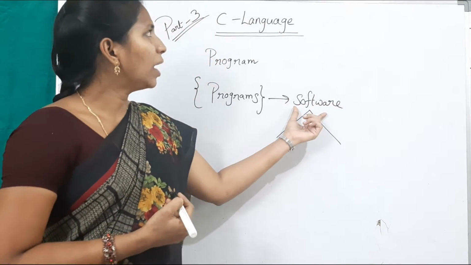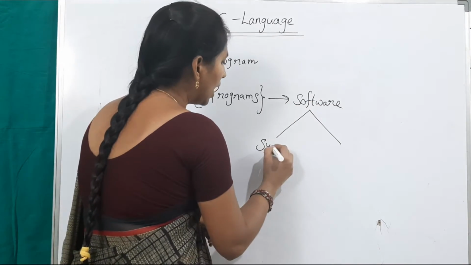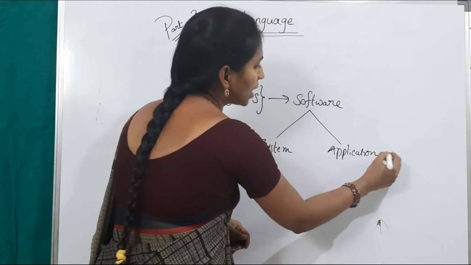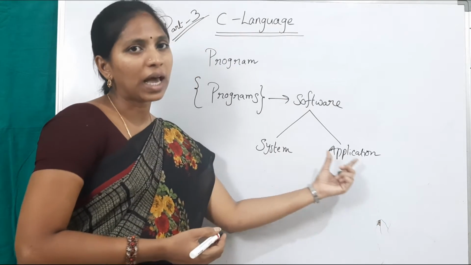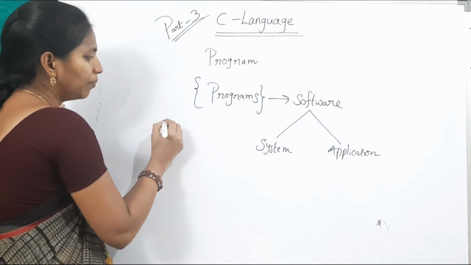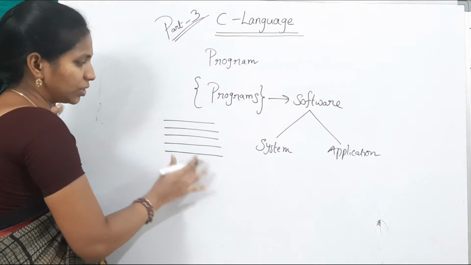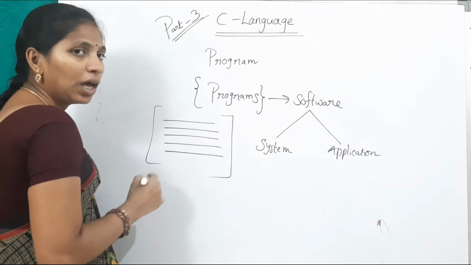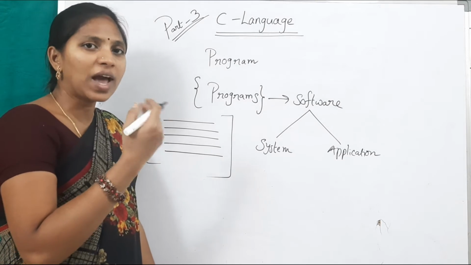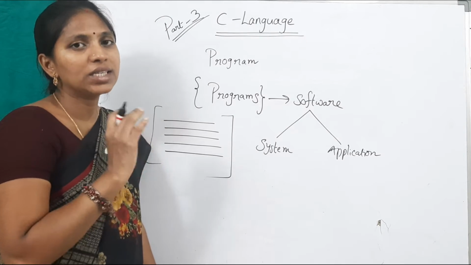Already I explained in Part 2 of C language how many types of software there are. One is system software, the other one is application software. To design any type of software, either system software or application software, we should write a number of programs. Suppose, see, these are instructions, a collection of statements or collection of instructions. This is a program. Every programming language has some set of rules. C language has its own rules and Java language has its own rules. So every language has its own rules.